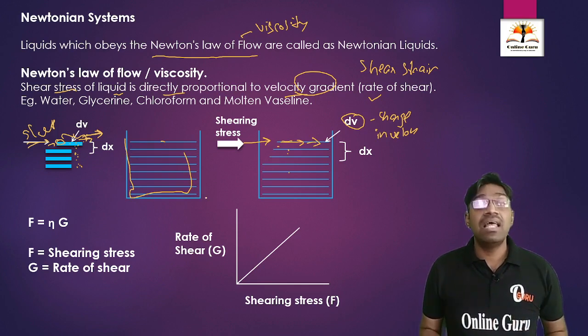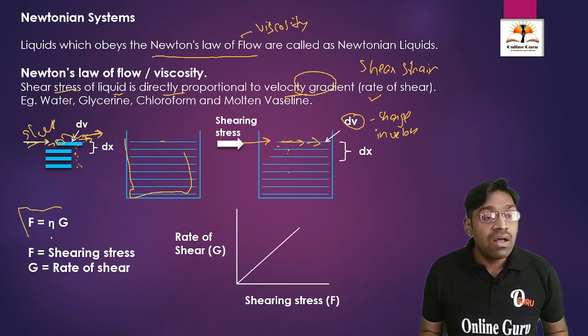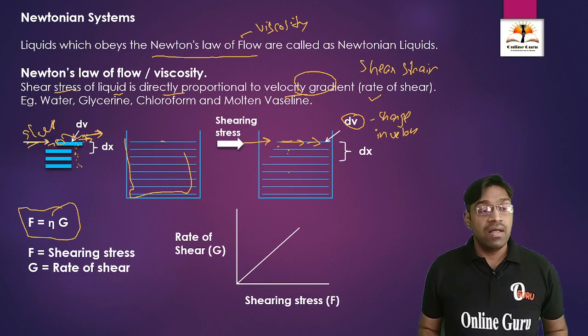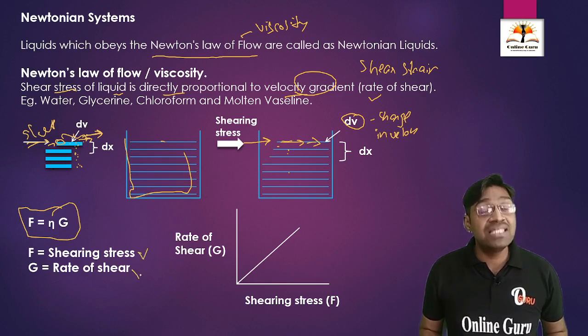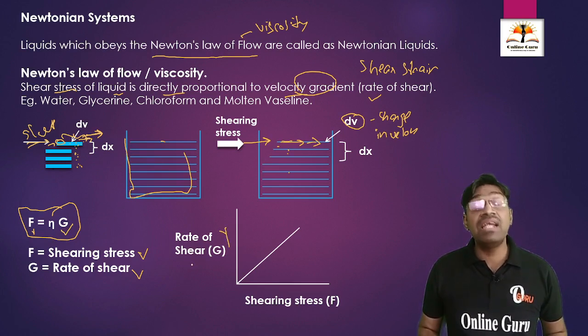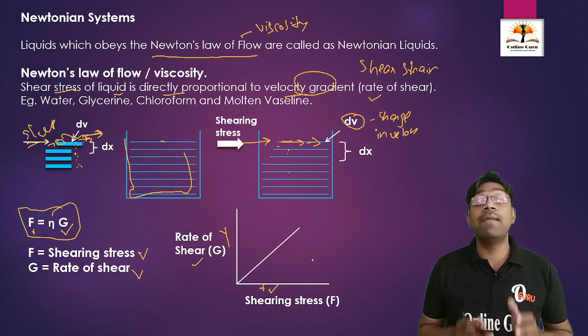See here, this formula has been given, where F is the shearing stress and G is the rate of shear. This means F, which is the pressure that has been applied, is directly proportional to the rate of shear. This is the graph. The y-axis denotes the rate of shear, and the x-axis denotes the shearing stress, indicated by F.